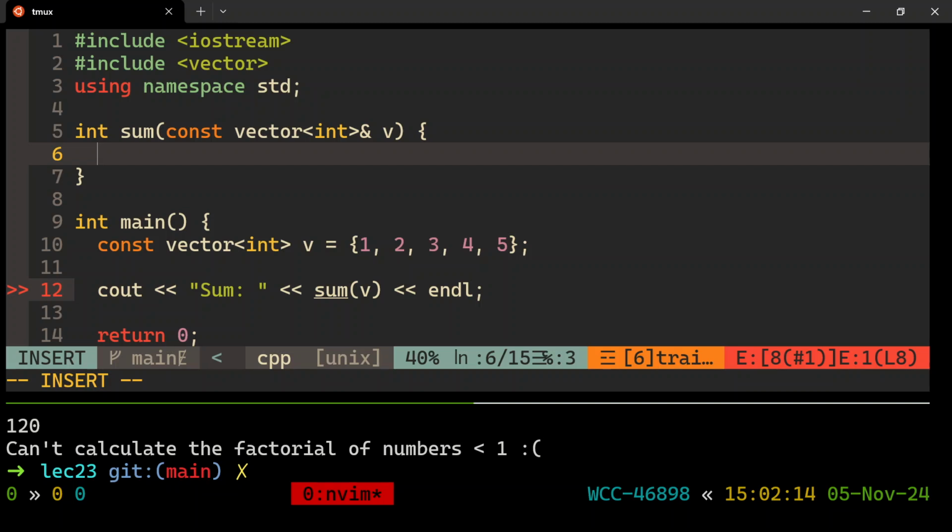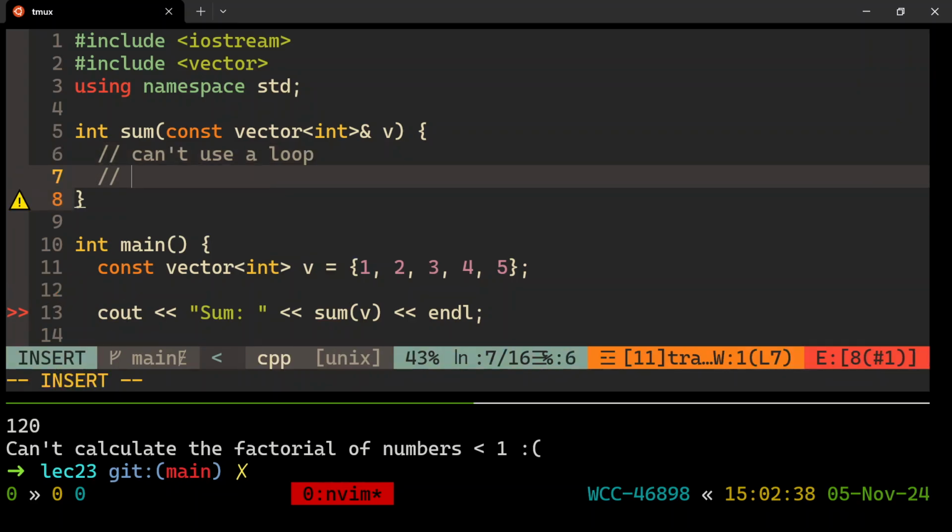How do I sum up? How do I know the end of this? How do I go through all of it without modifying anything, without using variables that are intermediates? The range-based for loop is a cheating way of doing that. It's still imperative. I can't use a loop, because I'm not allowed to change things. I need to somehow split up the array, I need to get at the first part of the array and maybe the rest of the array, or the vector, sorry. I can't use a loop. What am I supposed to do right here?